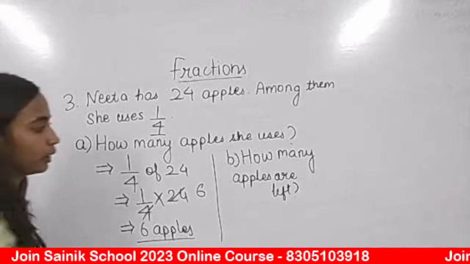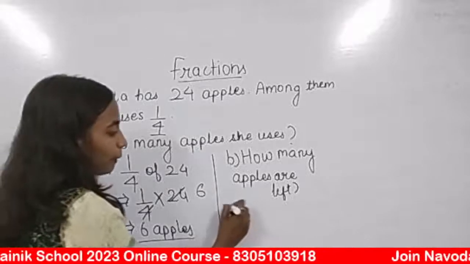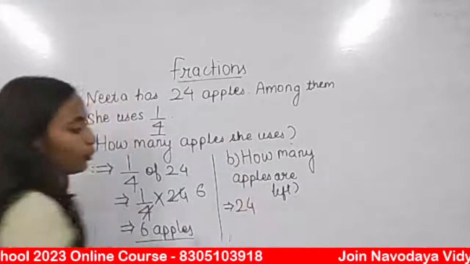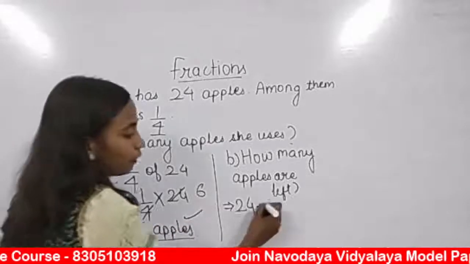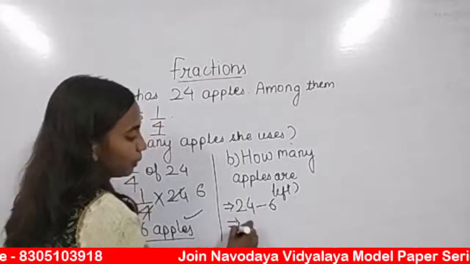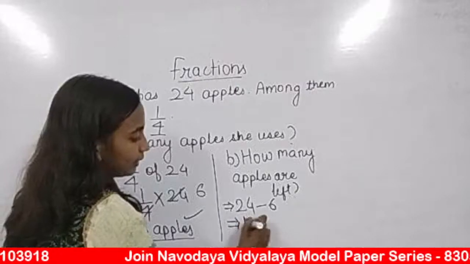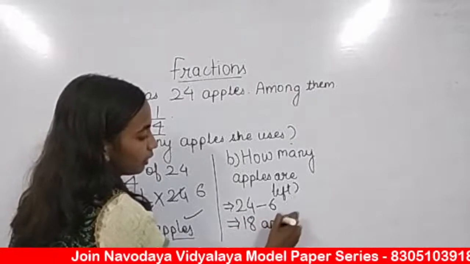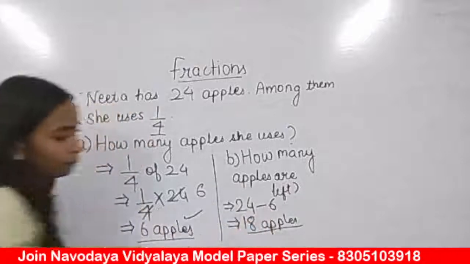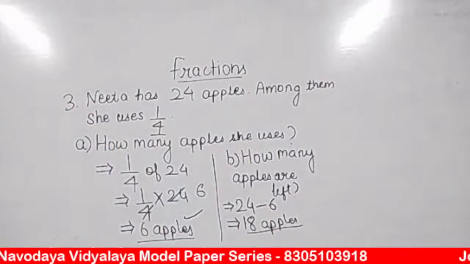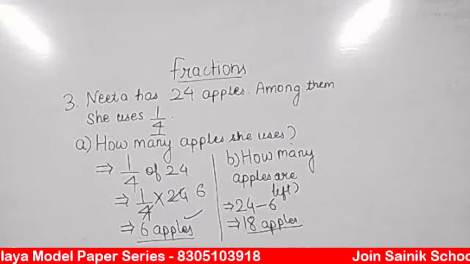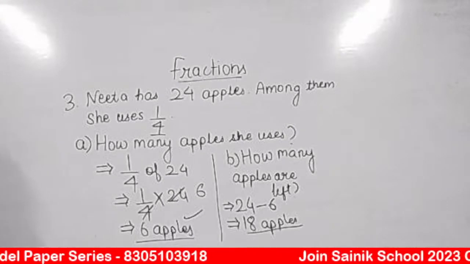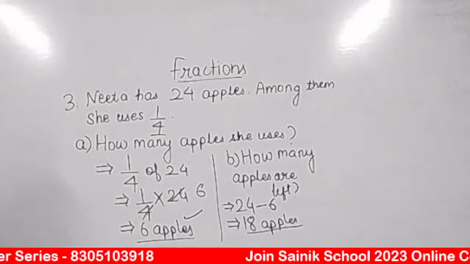18. How will we do it? The total number of apples was 24. Among the 24, we already found she used 6 apples. So 24 minus 6 would be how much? 18. So 18 apples are left. Clear? Yes. Creeper Gaming, very unique name you have. 18 apples are left. Okay? Good.